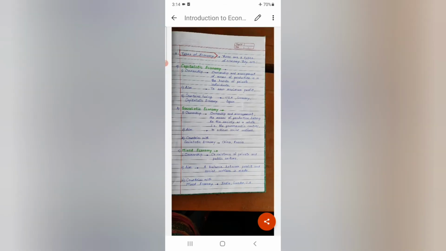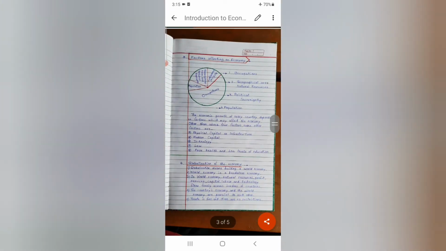Socialistic economy, again two most powerful nations, China and Russia. And mixed economy, India, Sweden and UK. So study this particular topic deeply and make a table of these differences. Differentiate between these three types of economy. It will be helpful for you to study.